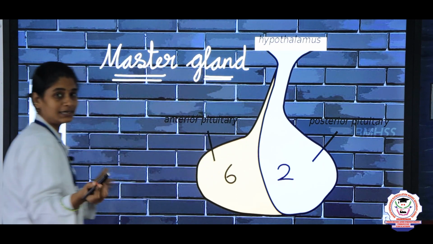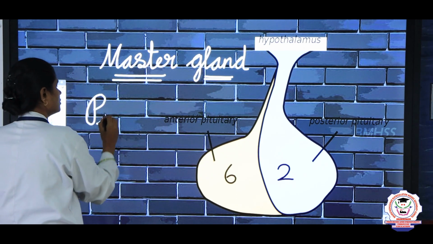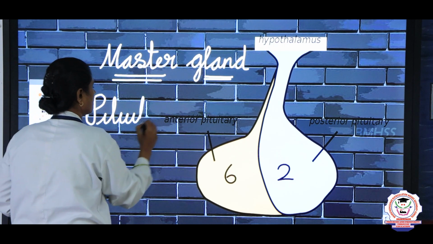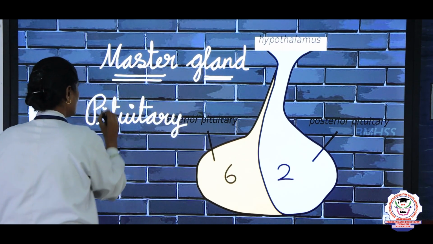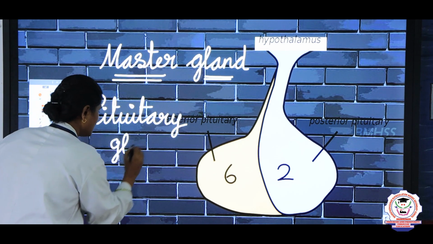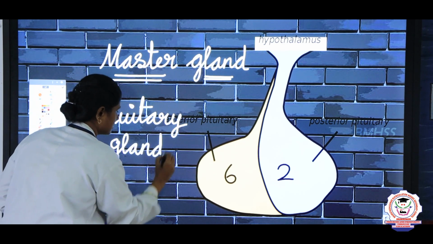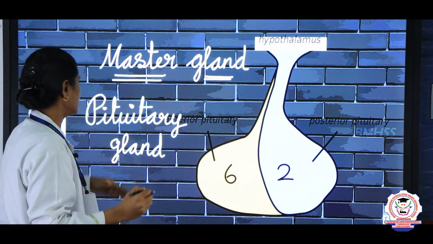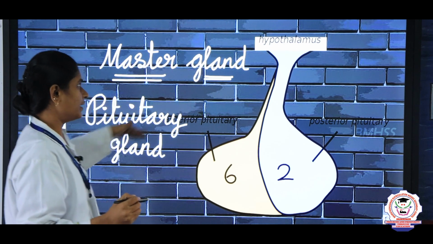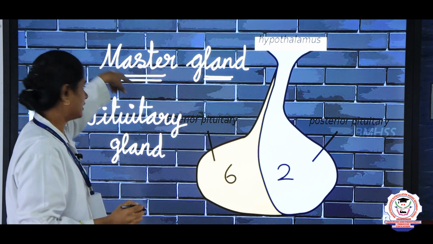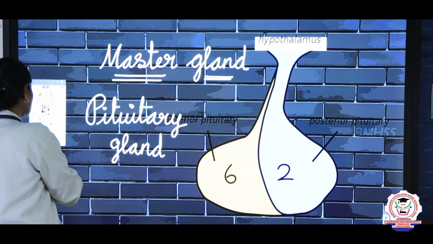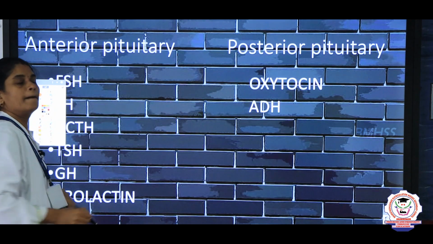The pituitary gland is the master gland, where it controls the other endocrine glands, and this pituitary gland is controlled by the hypothalamus, right. So which is the master gland? Yes, pituitary gland.